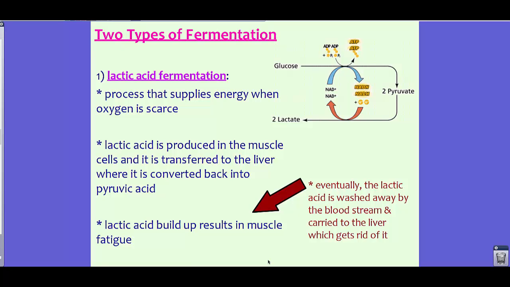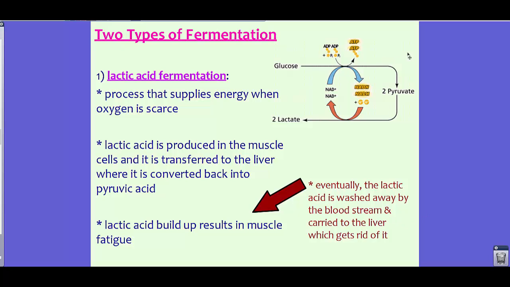So this is one of the reasons why you feel cramped, or you might just be tired. Lactic acid isn't something that we really like. So once it goes into the bloodstream, it's going to be carried to the liver, so your body can get rid of it. However, it really is a toxic substance to us.